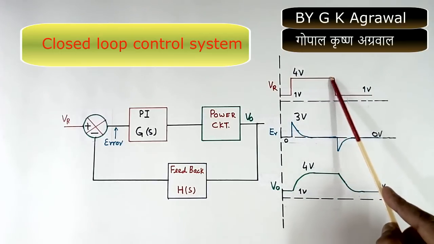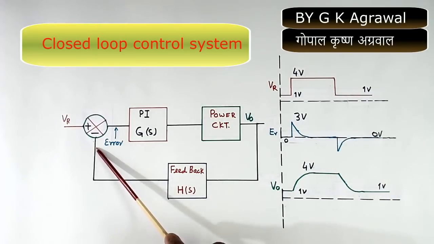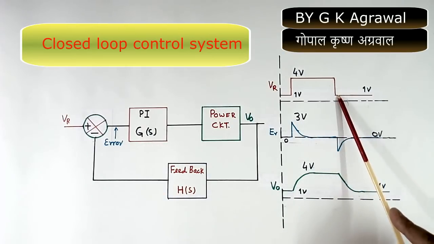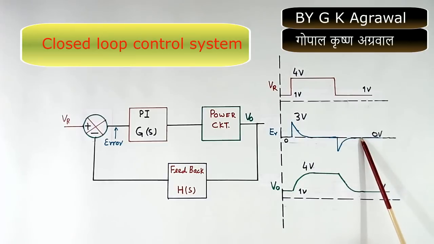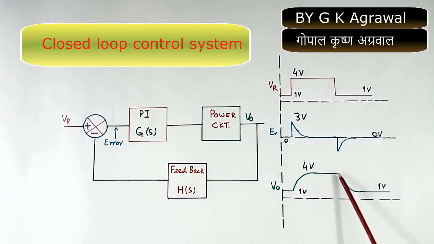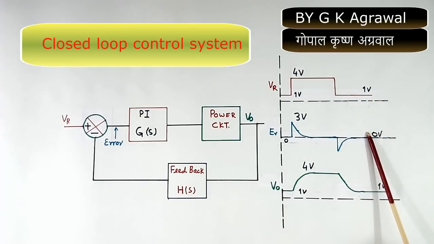Now here suppose I reduce the voltage again. So this was 4 volt, here again it has become 1 volt. So negative error will come, minus 3 volt will come. Because of minus error, this will start decreasing until this voltage becomes equal to this voltage. When both are equal, error becomes 0.